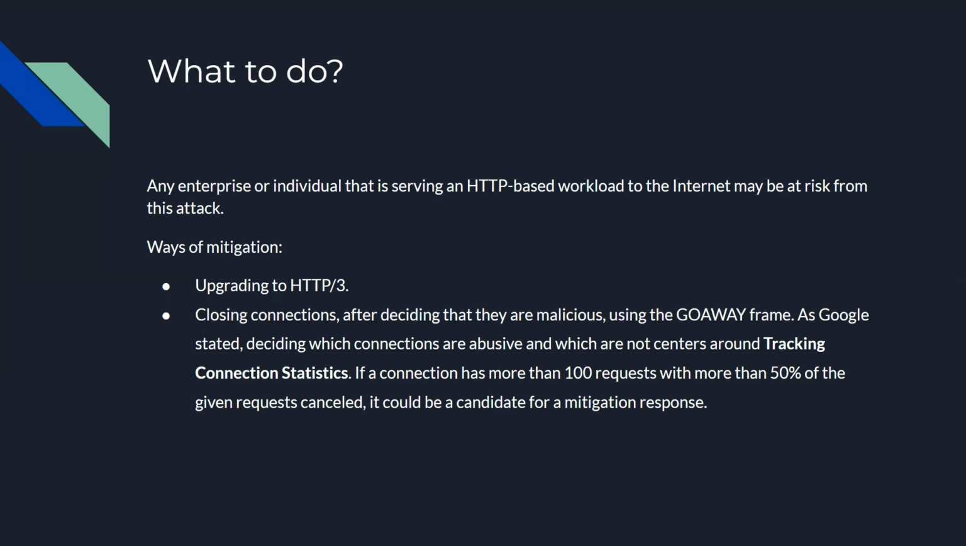Another way to solve this problem is by closing connections after deciding that they are malicious, using the built-in GOAWAY frames. Closing connections is easy, but the difficult part is to decide which connections are abusive and which are not. One way of doing this, as Google stated, centers around tracking connection statistics. For example, if a connection has more than 100 requests with more than 50% of the given requests cancelled, then this could be a candidate for a mitigation response. Like, as I said, by closing the connection and also by blocking the IP address of the device that was sending those requests.